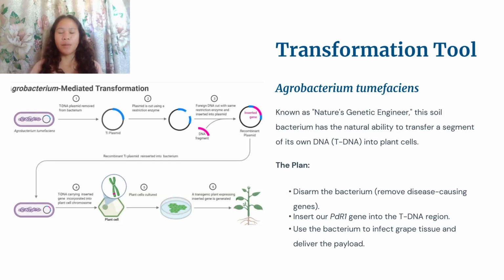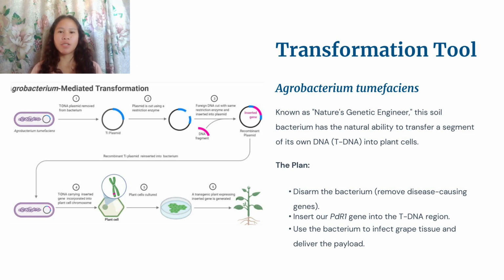Here is the step-by-step process in acquiring the desirable Agrobacterium. First, identify and prepare the Ti plasmid. Agrobacterium tumefaciens naturally contains a Ti, or tumor-inducing, plasmid. Scientists remove the disease-causing genes from the plasmid to disarm the bacterium.